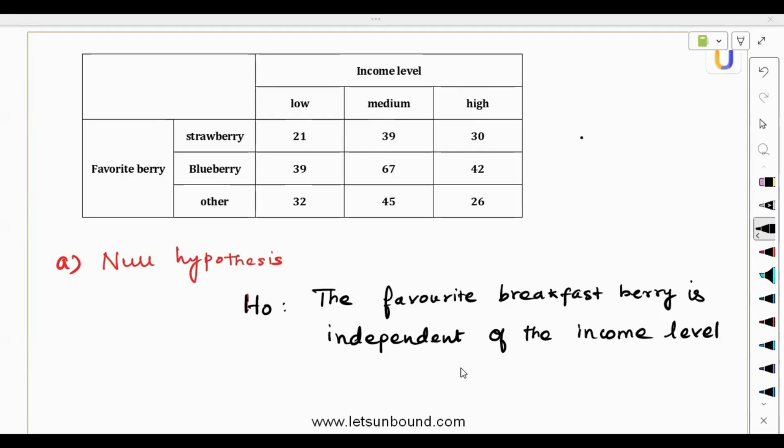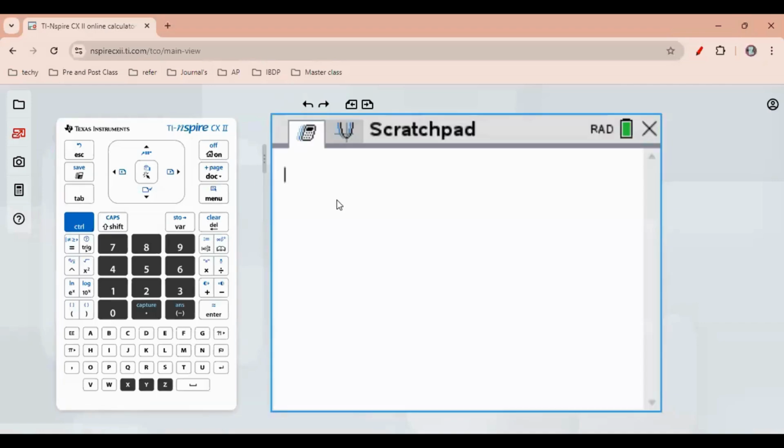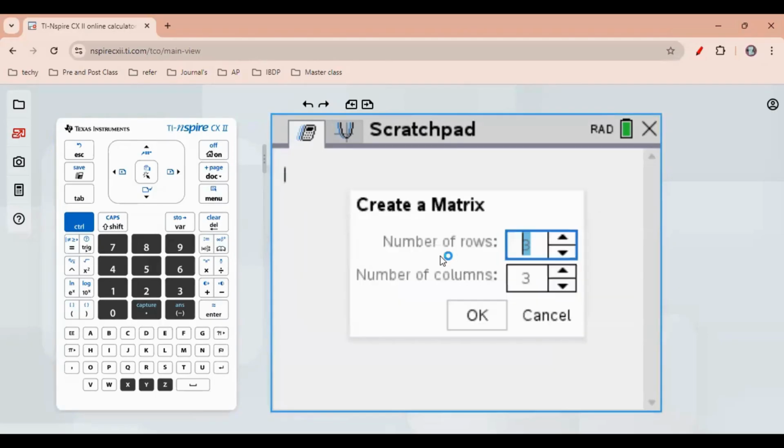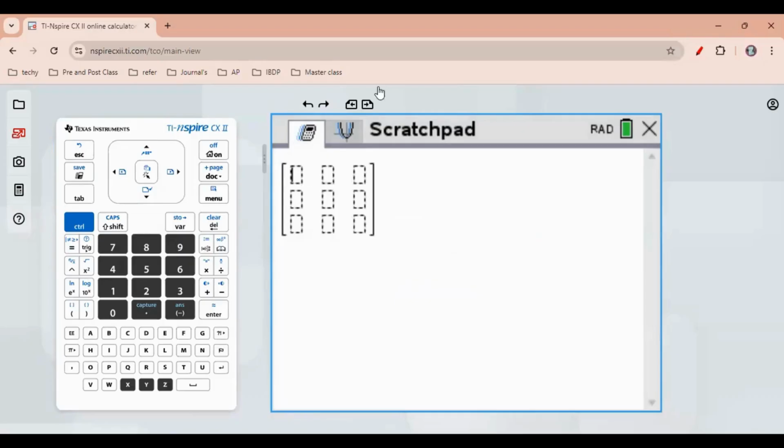Here we go. Take a calculator scratch pad, and go for the matrix first. Let's define a matrix. It's a 3 by 3 matrix: low, medium, high income, and 3 kinds of berries. We have to give the entries: number of rows is 3, columns is 3, click OK, and give the inputs.